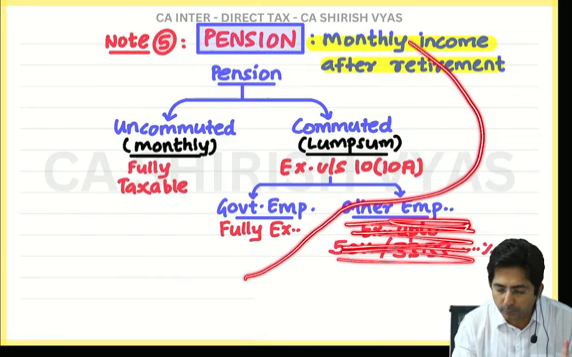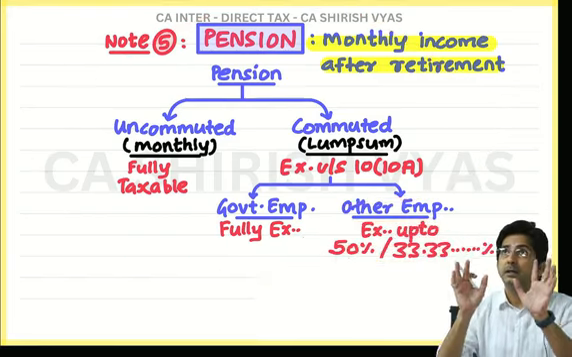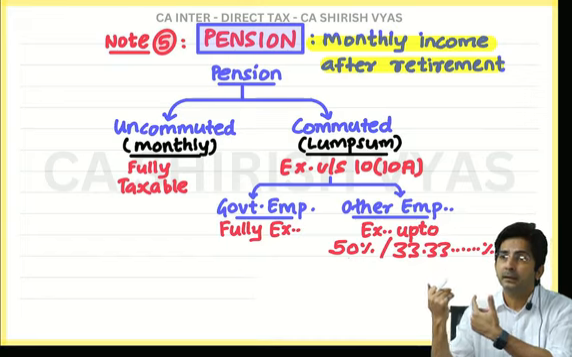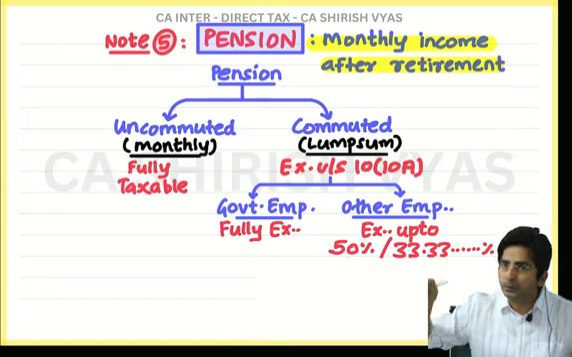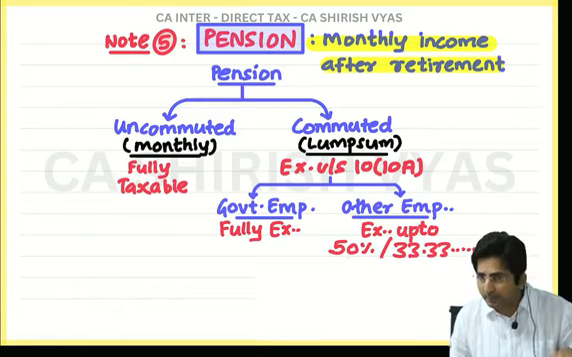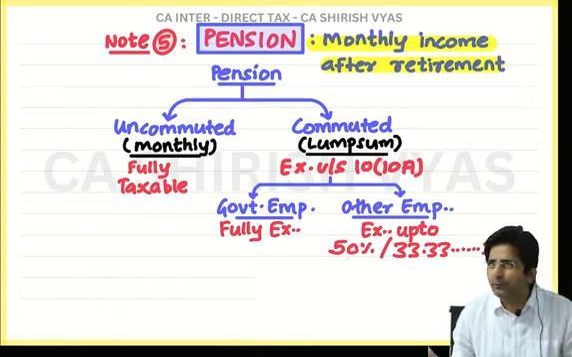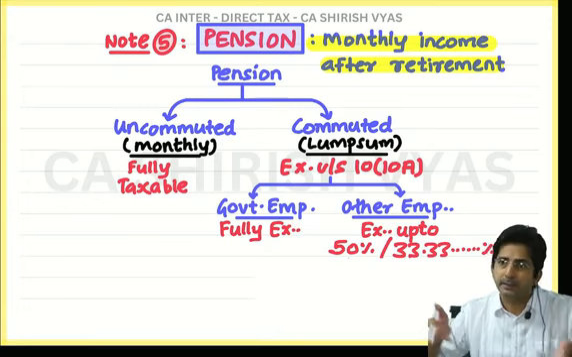This much chart, do you remember now? Without looking, you tell me. Pension, uncommuted, commuted. Uncommuted, fully taxable. Uncommuted means month to month you get. And commuted, exempt under section 10(10)(a). Government employee fully exempt, other employees partly. Some 50%, 33% is there. What exactly, sir will explain in the question.